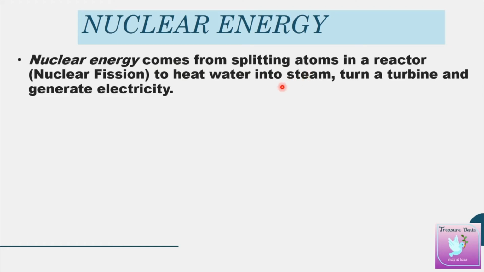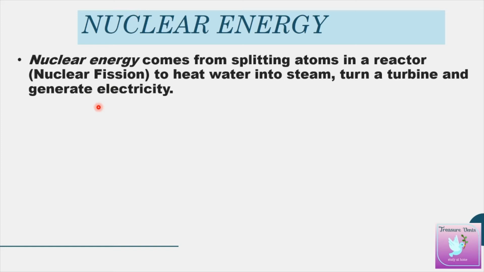The atoms are split in a controlled way. That is also known as nuclear fission. A lot of power is generated at that time, which is utilized to heat the water. And whenever the water is heated, steam comes, and the steam is utilized to turn a turbine and thus generate electricity.